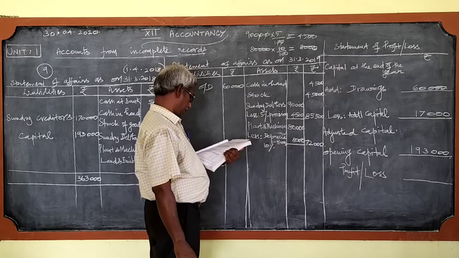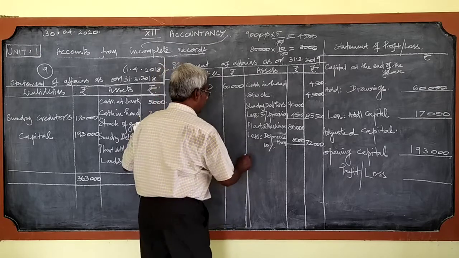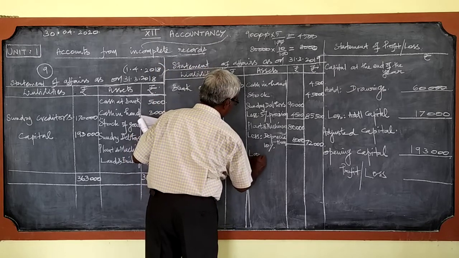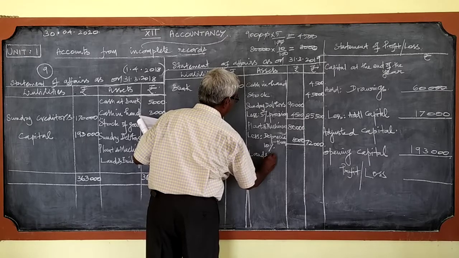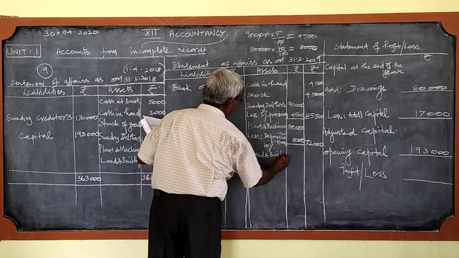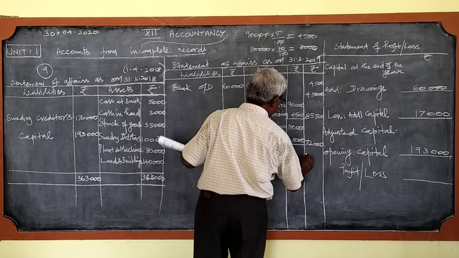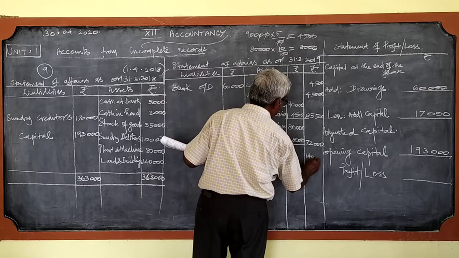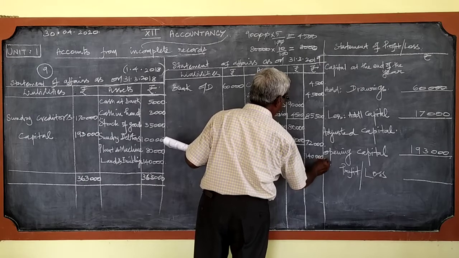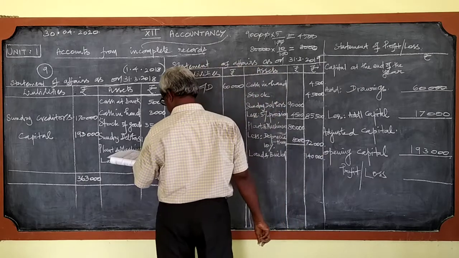Land and buildings. There is no adjustment. You can write here land and buildings, 1,40,000.